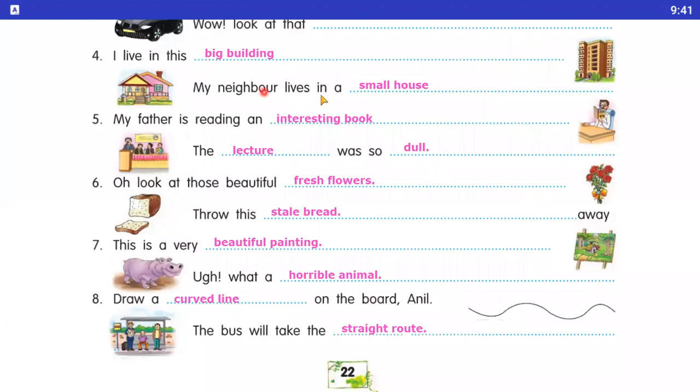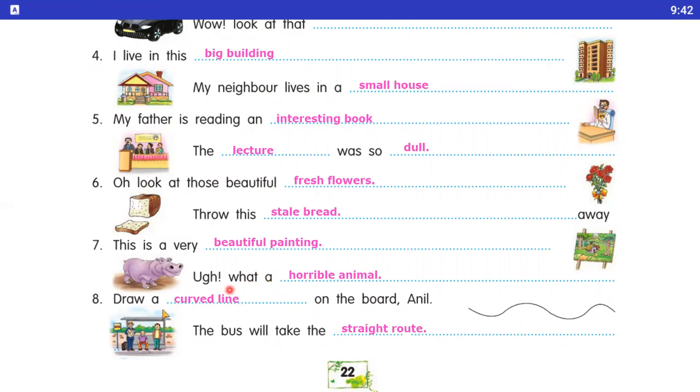Next is here, my neighbor lives in a small house. Number fifth is here, my father is reading an interesting book. Next is here, the lecture was so dull. Okay. Number six is here, oh look at these beautiful fresh flowers. Next is here, throw this stale bread. Number seventh is here, this is a very beautiful painting. Okay, student. Next is here, oh, what a horrible animal.